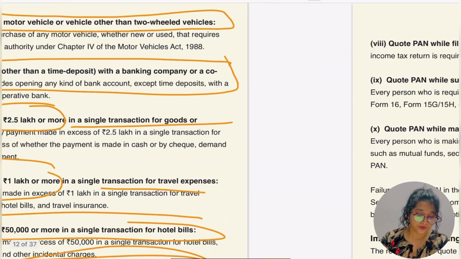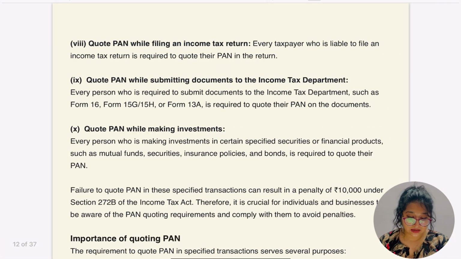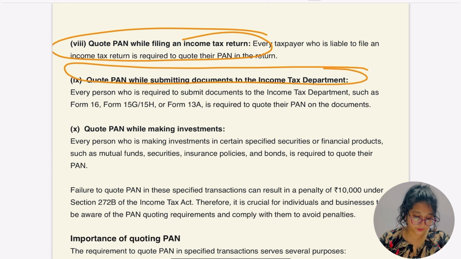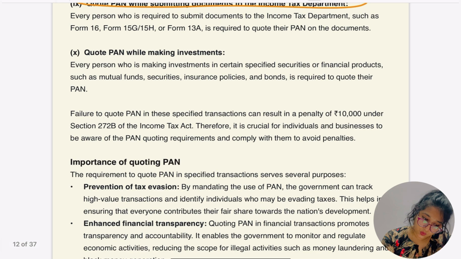Okay, so quoting a PAN while filing an income tax return. Definitely we know this, for filing an income tax return we need the PAN number. Quoting PAN while submitting documents to the income tax department. Quote PAN while making an investment.